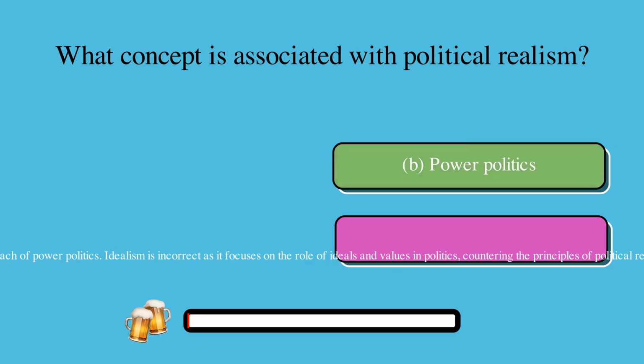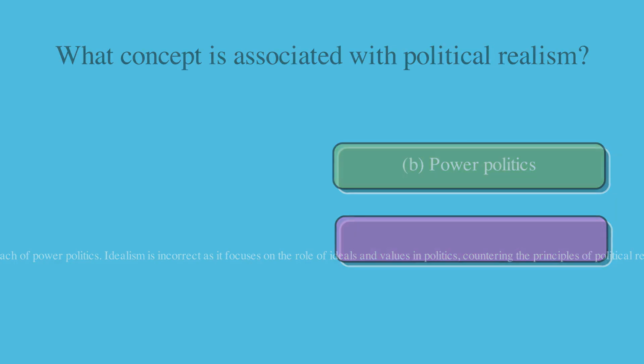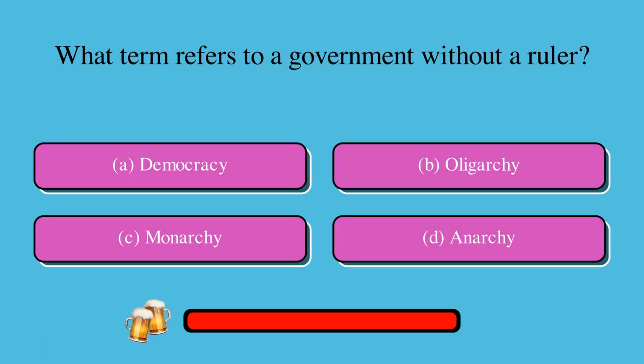The correct answer is B. Power politics. What term refers to a government without a ruler? Is it A. Democracy, B. Oligarchy, C. Monarchy, or D. Anarchy? The correct answer is D. Anarchy.